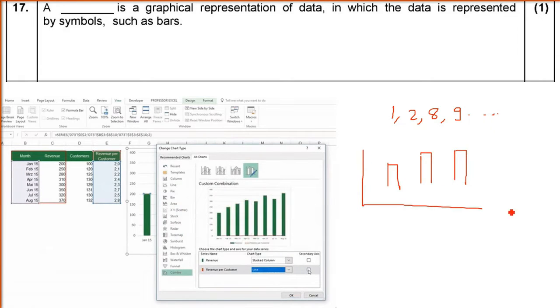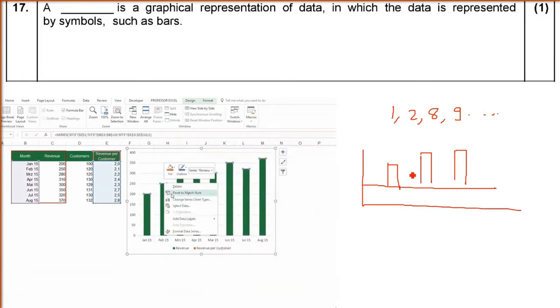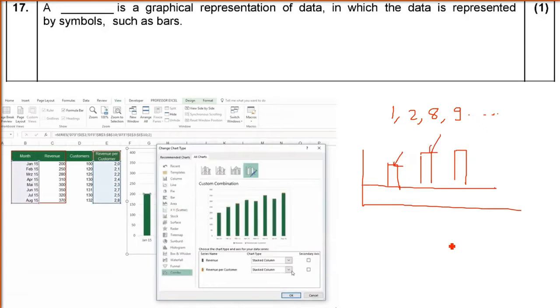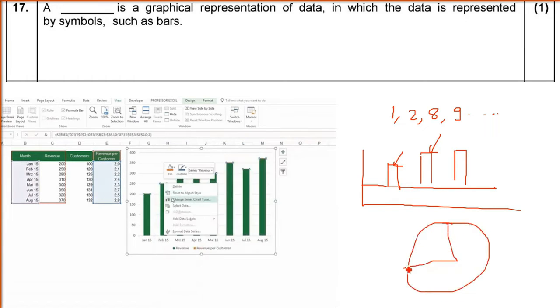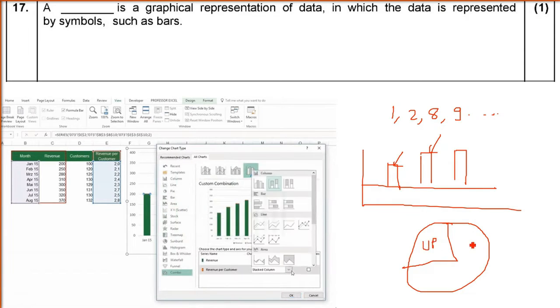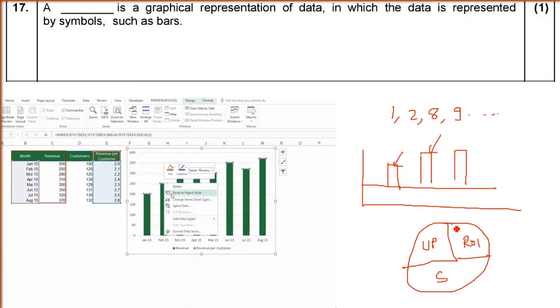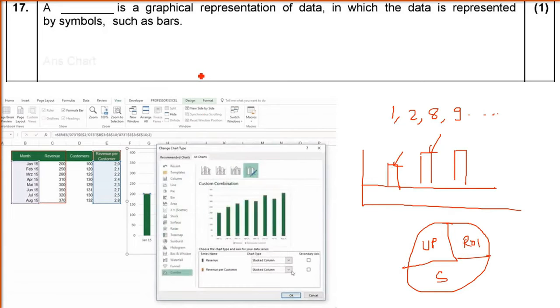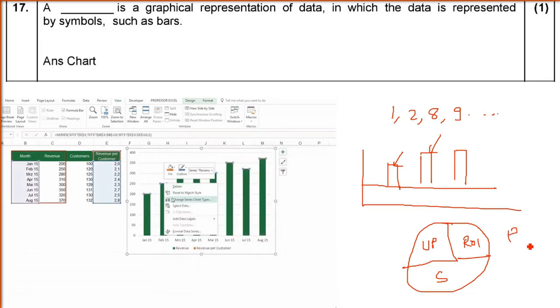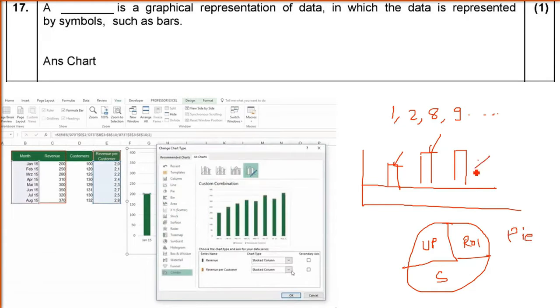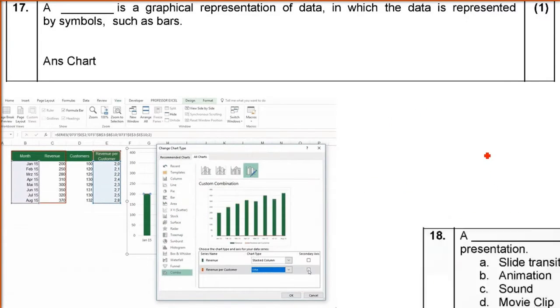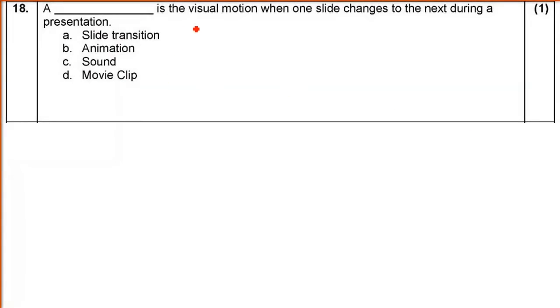This can be done in say a bar form, a pie chart form. That is, in a way, the data is presented in a pictorial form. For example, this is the UP, rest of India and South India population like this. So the answer is chart. This is called chart, pie chart, bar chart. So this chart is a graphical representation of data.